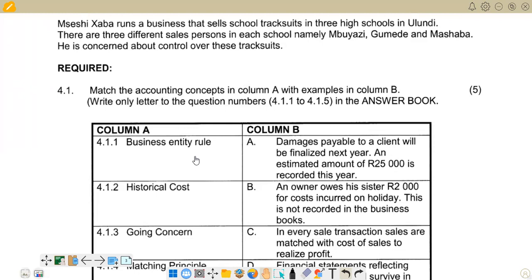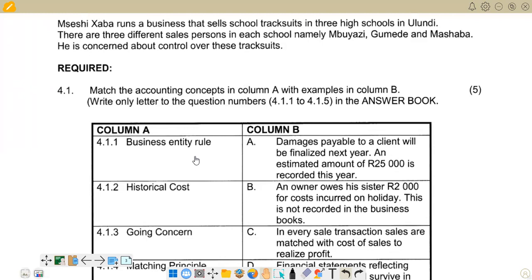So you are going to see that all the transactions of the owner of the business should be separated from the transactions of the business, and the transactions of the business separated from the transactions of the owner. So that's why we are always having adjustments when the owner takes the resources of the business for personal use. We regard them as drawings. We are trying to put a line between the 2 parties. So this is what we have.